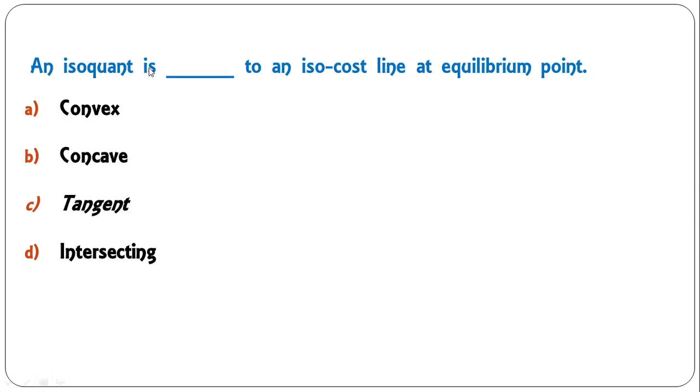An isoquant is dash to an isoquants line at the equilibrium point. At the equilibrium point, isoquant and isoquants line: convex, concave, tangent, intersecting. In fact, at the equilibrium point, the isoquant is tangent to the isoquants line. Okay, so C is the correct answer.